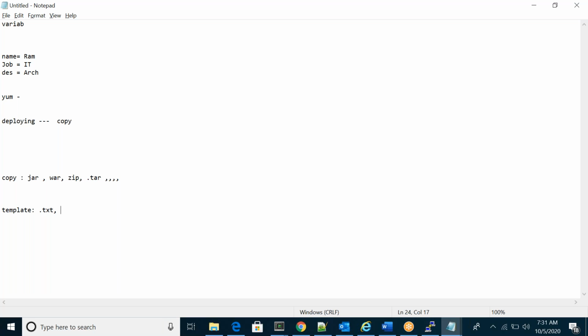Text files or any script, or PDF. Template means files which we can open and read, like text, PDF, data. If you want to deploy those types of files, then we'll use the template module. For example, if you have binaries such as jar, war, zip, tar, and if you want to deploy these, then we'll use the copy module.